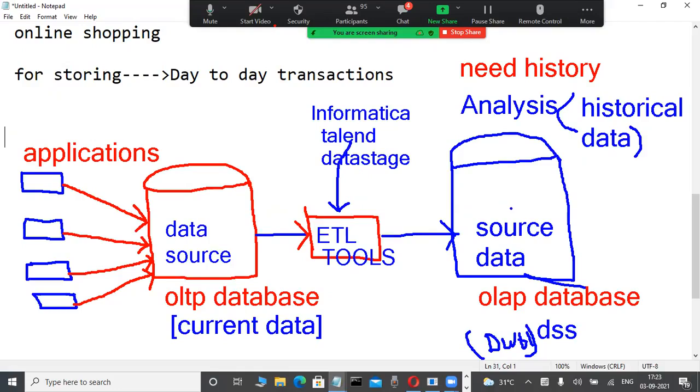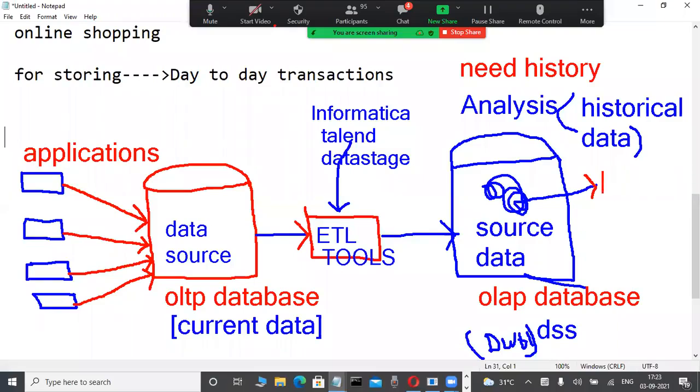In our course we learn aggregate functions like sum and average; this is pre-calculated data. We store it in OLAP applications. Based on that, higher authorities make decisions. Once the data is there, other business intelligence tools, BI tools or reporting tools, are used to produce reports.